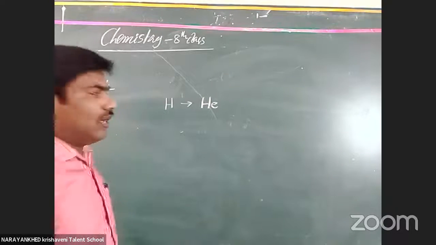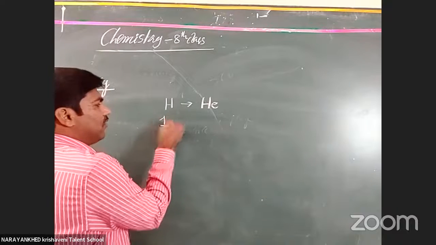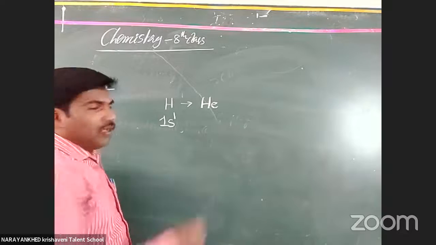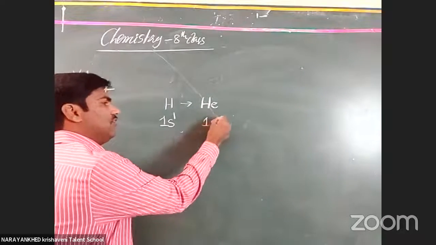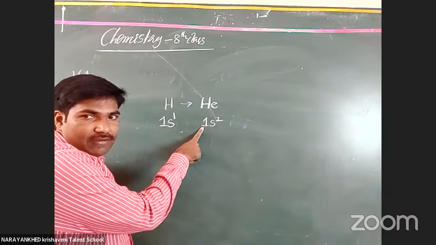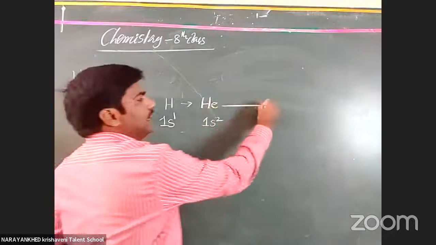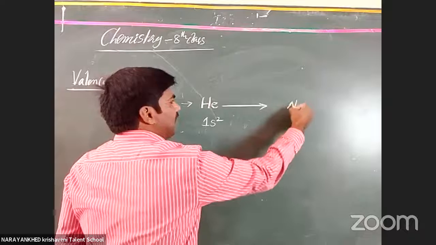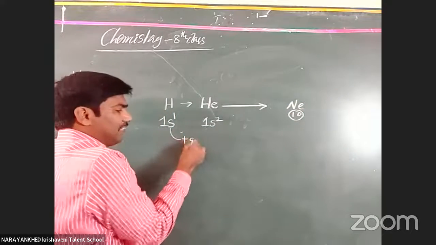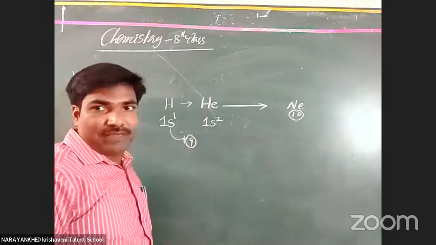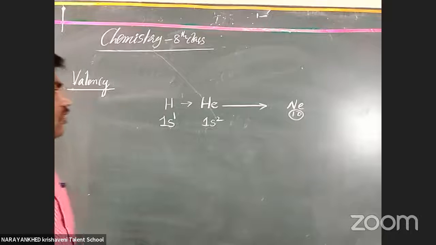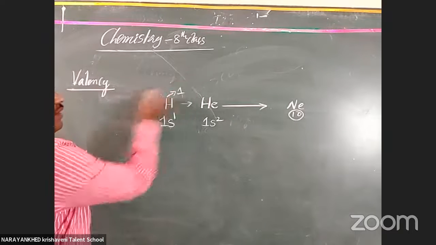Why? Because hydrogen contains one electron. The electronic configuration of hydrogen is 1s1, and the helium configuration is 1s2, which is the nearest inert gas. After helium, the next inert gas is neon, which has 10 electrons. Gaining 9 electrons would be a very tough task, so it is not selected like that. That's why the valency of hydrogen is 1.